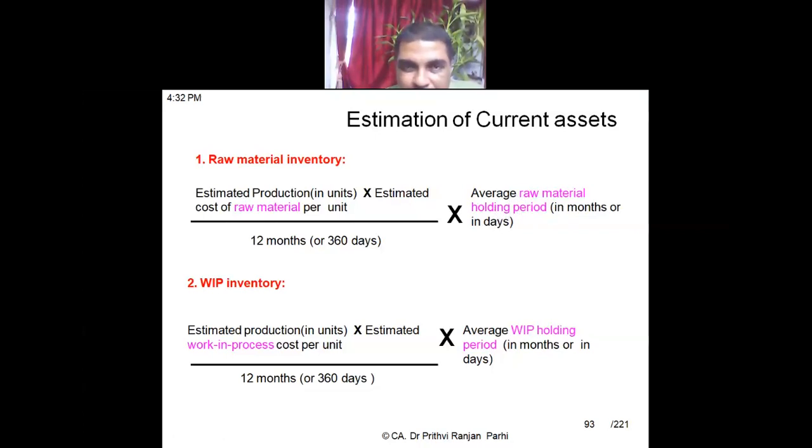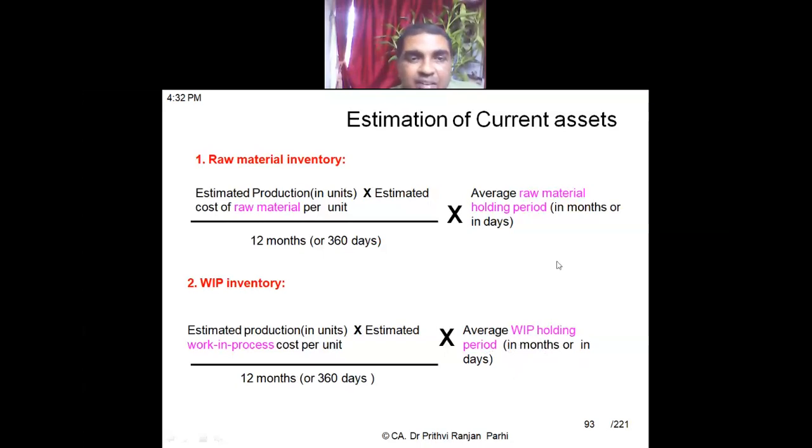Are you understanding? Okay. Next point is similarly WIP inventory. I will find out estimated production in units, multiplied with estimated WIP cost per unit. Then I will find the annual WIP cost in rupees. Divided by 12 months I will get the monthly cost, or divided by 360 days I will get the daily cost. Multiplied with the average WIP holding period, in months or in number of days.